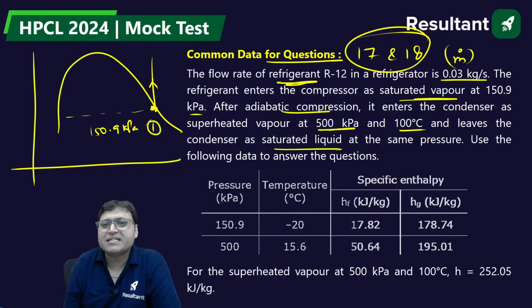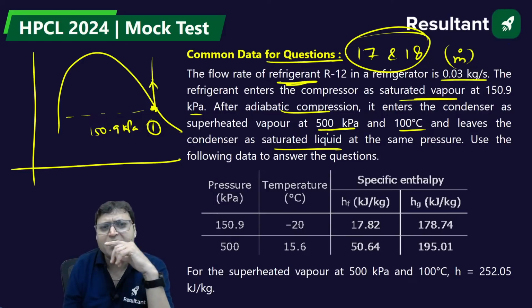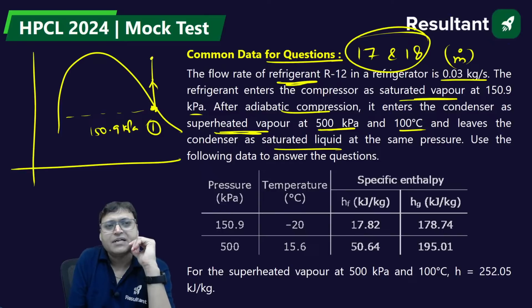After adiabatic compression, it enters the condenser as superheated vapor. Here, this is point 2.